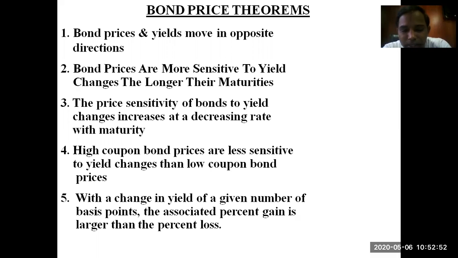High coupon bond prices are less sensitive to yield changes than low coupon bonds. High coupon, high interest bearing bonds are less sensitive to return compared to low coupon bonds. With a change in yield of a given number of basis points, the associated percent gain is larger than the percentage loss.